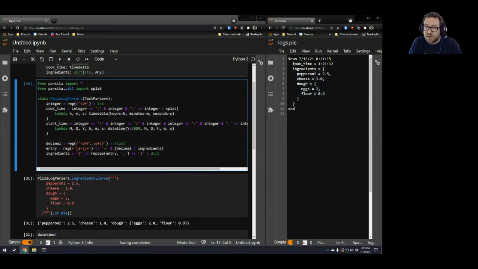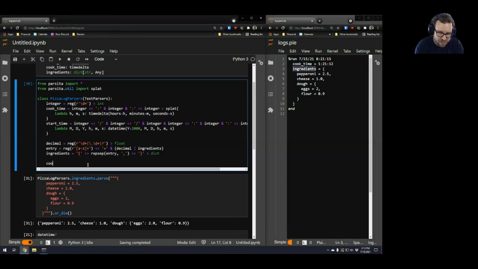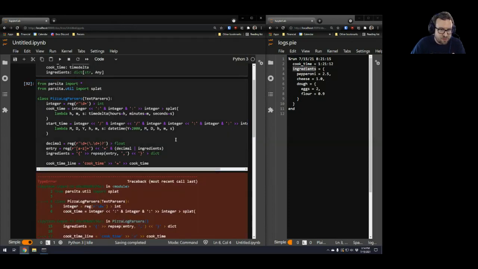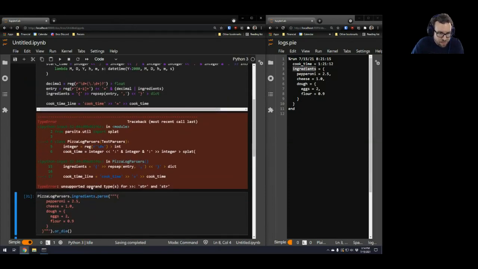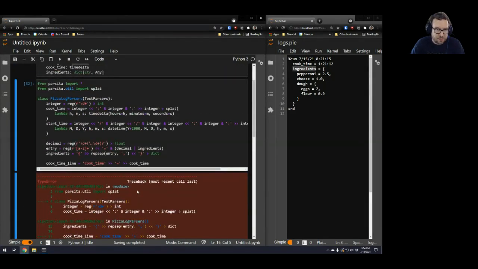So what do we got here? We haven't matched this cook time or this ingredients yet. So we need a cook time line, which is going to be the word literal cook time, which we don't want, followed by an equal sign, which we also don't want, followed by the actual cook time over there. And this is actually going to error. But I want to show you the error because you will get this in Parsita. Unsupported operand types for right shift: string and string.